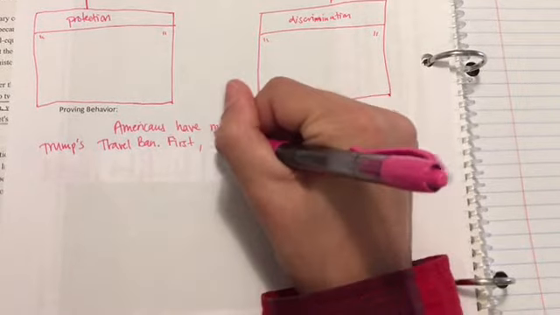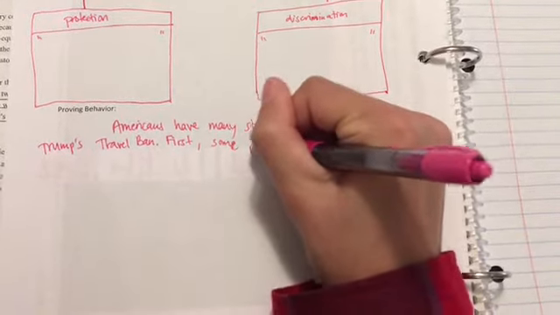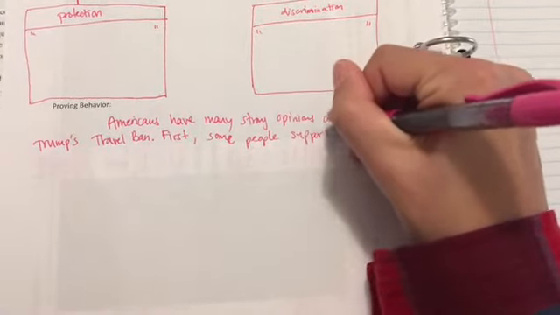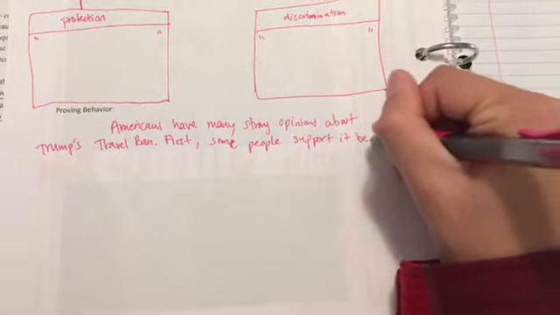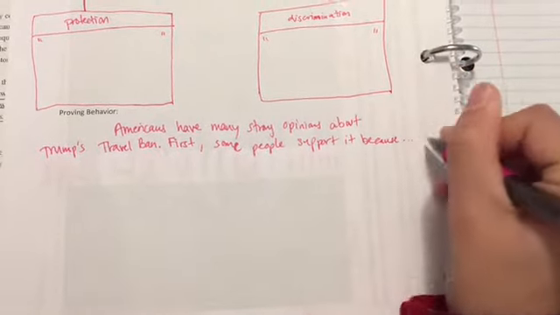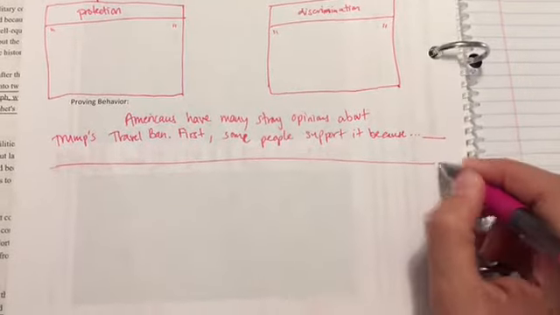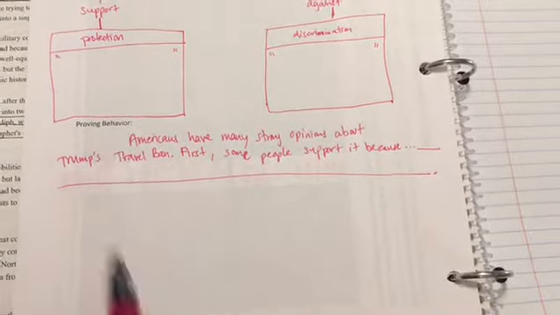First, some people support it because, and you can go ahead and add your text evidence here.